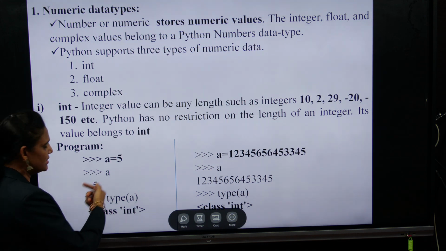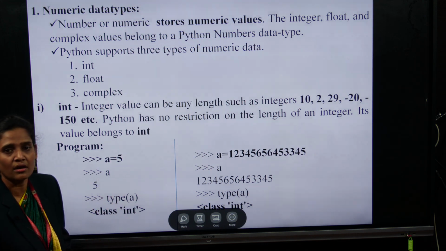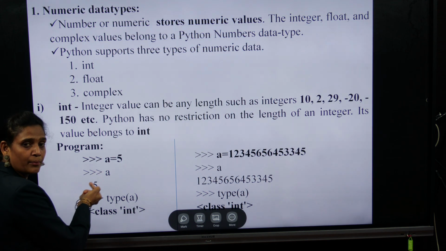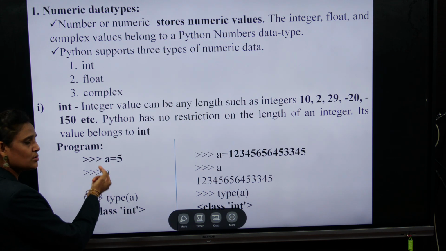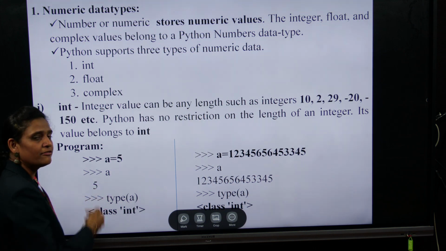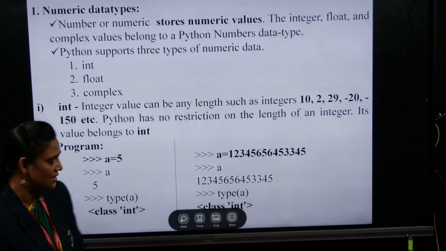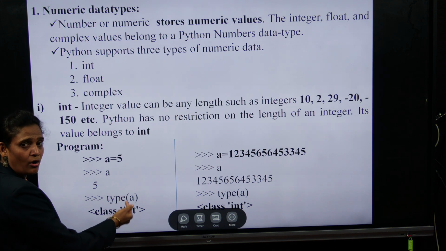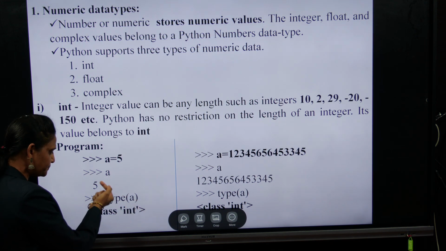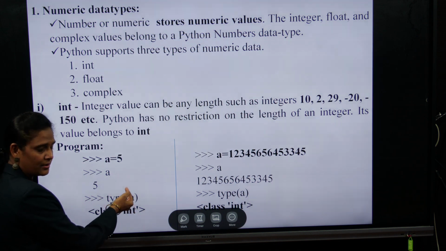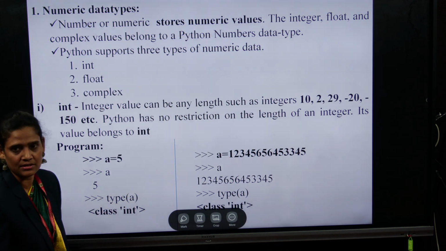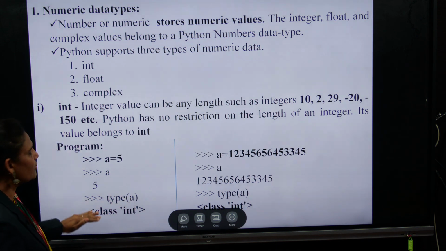After that, how do I check whether the value is stored or not? I give a at the Python prompt, and the value 5 will be displayed. If you have any doubt about what data type this variable contains, we give type of a. Type is a function, and we give it the variable. So for variable a, the class is integer.